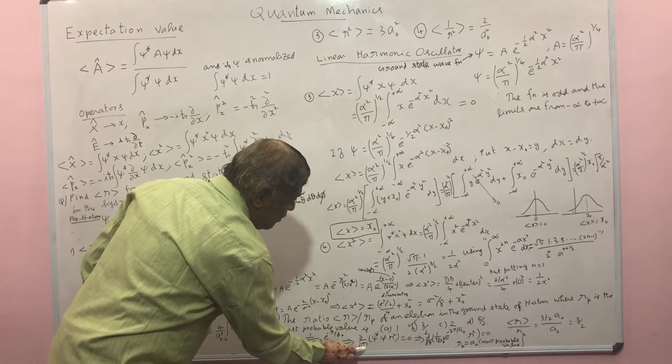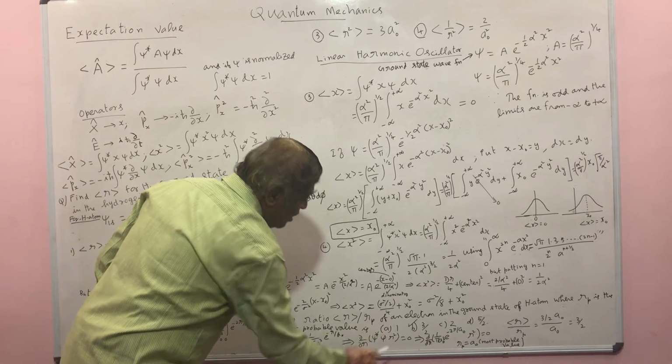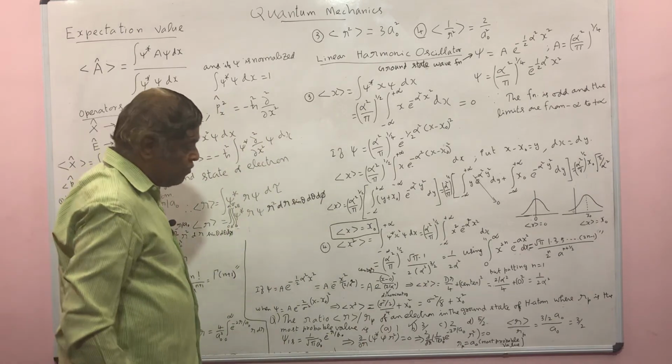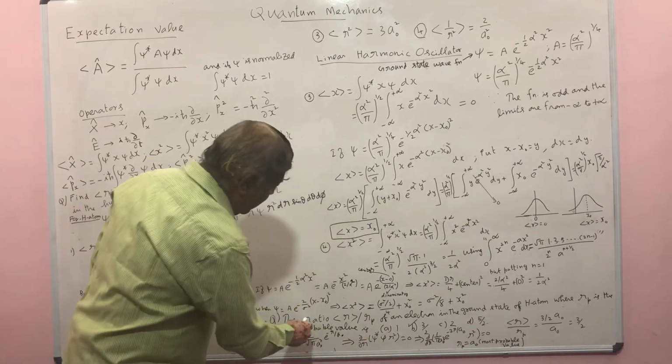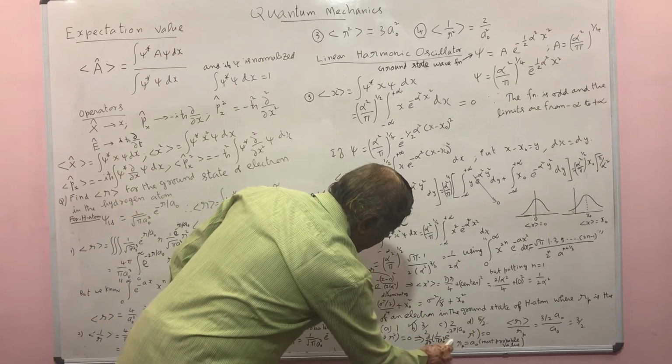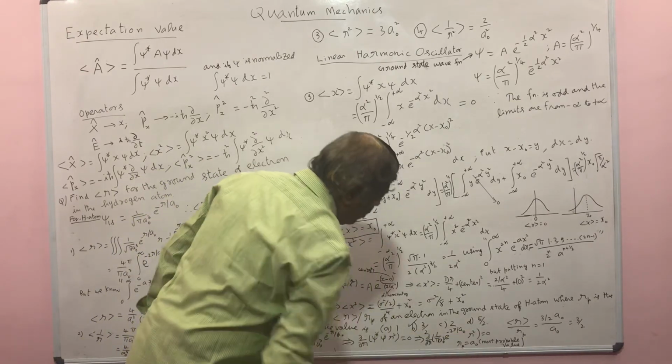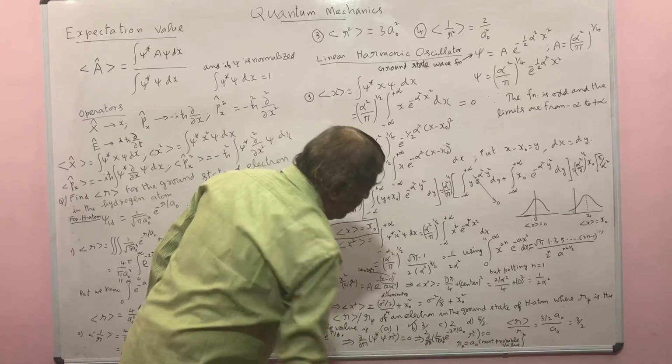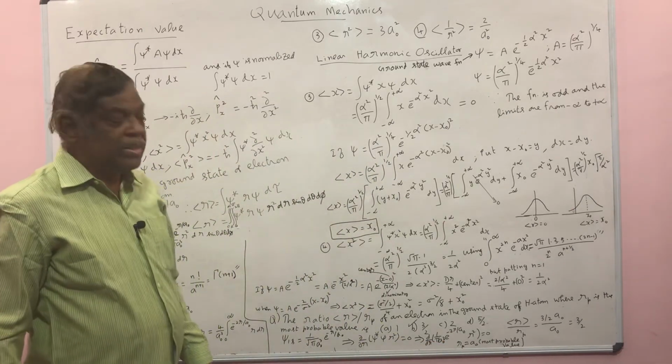So you differentiate d by dr of psi star psi r square, and this must be 0. You know psi and you know psi star, so you differentiate, make it 0, and solving this, r will be the most probable distance.